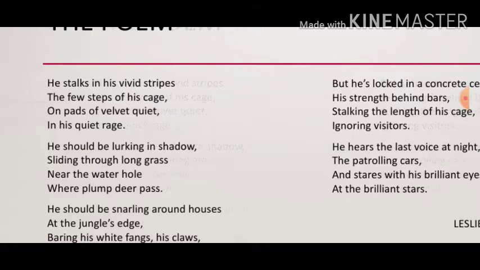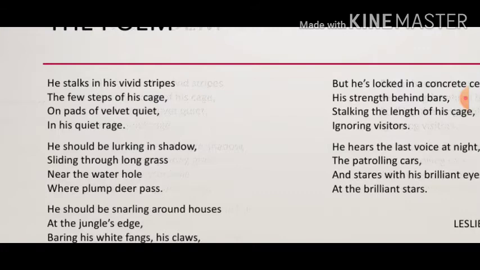One cannot hear his footsteps because he has very soft feet like velvet, because of which there is no sound of the tiger's footsteps. The tiger tries to control his anger by quietly walking in the limited area of his cage. He is angry because he is not free.